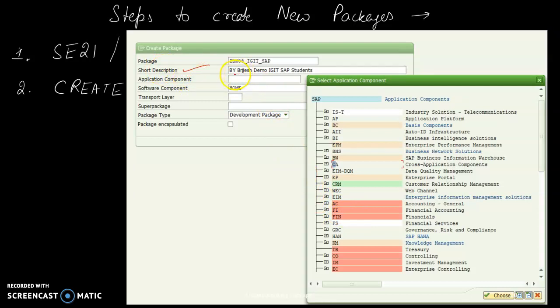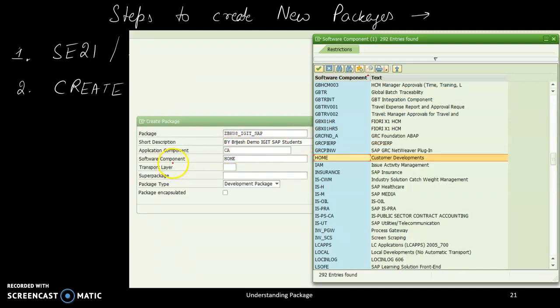After I create, there is a short description. Inside the short description, you need to write who has created it or what the purpose of this package is. Then there is an application component. When you click the help box over here, it will show the different application components. Since I am a customer, I can go from application to application, so cross application component will be clicked. So here we will have CA.